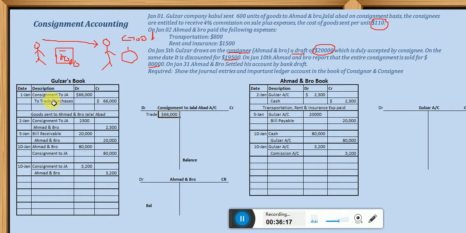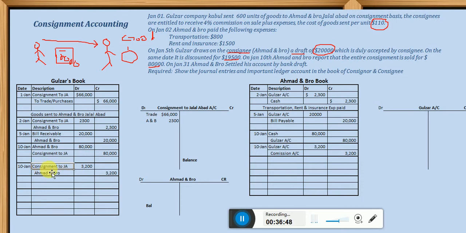Next, the consignment account is again debited, how much? $2,300, and that is because of Ahmad and Bro. Let me make it simple: Ahmad and Bro, 2,300. Next, here we debited the consignment account, in the second here also debited, and next we're not having a debit here.